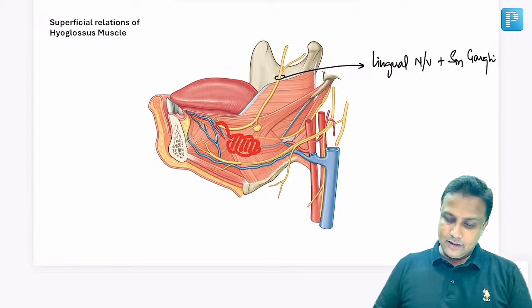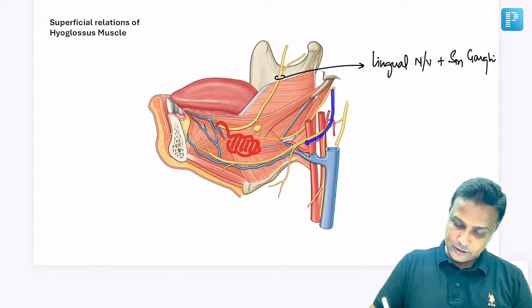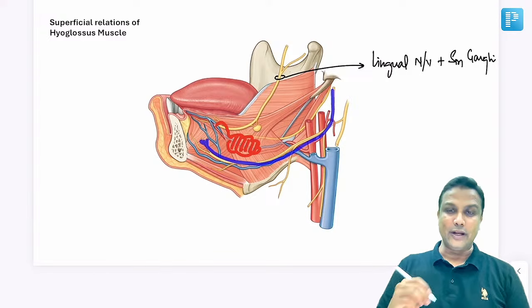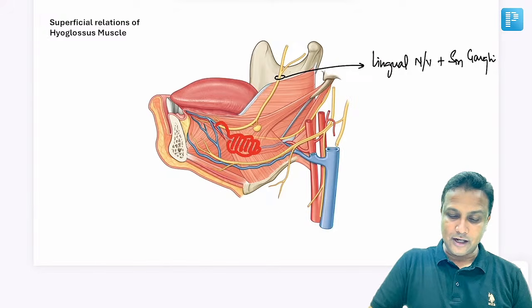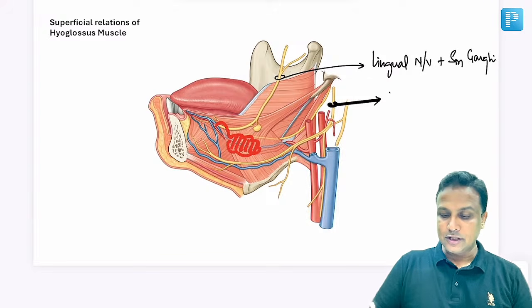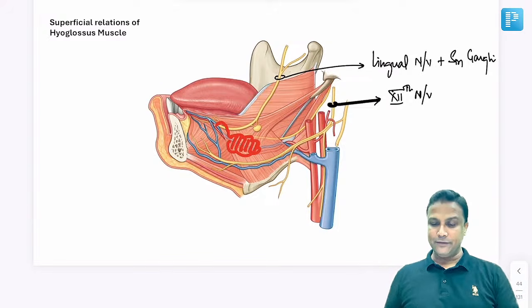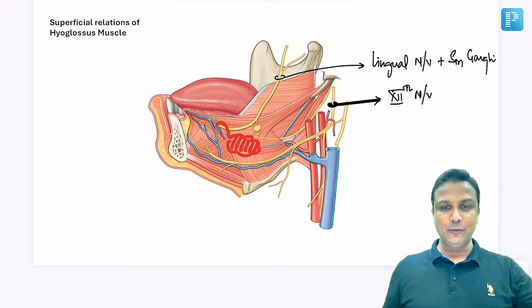Done. Next one here, this nerve which is going from below here and then all the way from here, it is going and supplying to all the muscles of tongue. Yes, this nerve here will be the hypoglossal nerve, sir. So this one will be the 12th nerve, hypoglossal nerve. Perfect. So lingual nerve and the hypoglossal nerve, you should be easily able to identify in this diagram. I hope it is crystal clear.